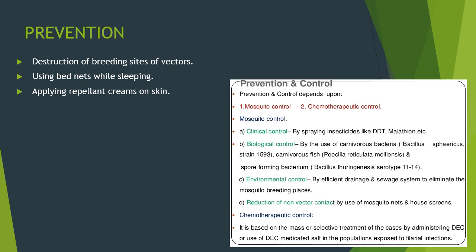The last but very important portion of this filariasis chapter is prevention of filariasis. So what will we do to prevent filariasis? First of all, destruction of breeding sites of vectors, using bed nets while sleeping, and applying repellent creams on the skin.